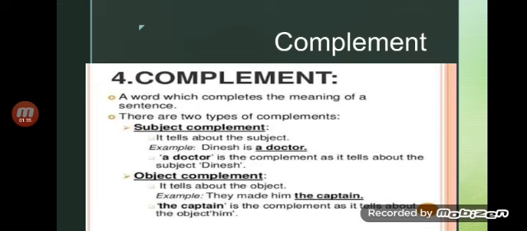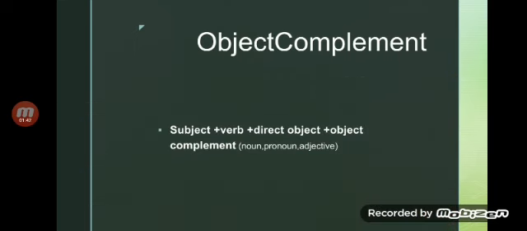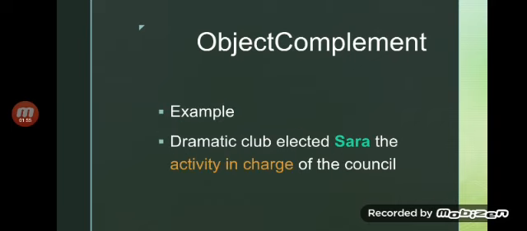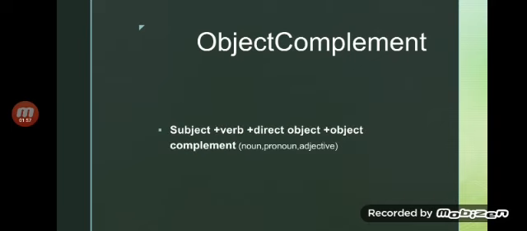They made him the captain. Here the complement tells about the object him. Subject complement, on the other hand, describes the subject. What is the structure of an object complement sentence? It will be the subject, followed by the verb, then the direct object and the object complement. First of all, let's confirm what an object complement is. An objective complement can be a noun or an adjective which follows the direct object.